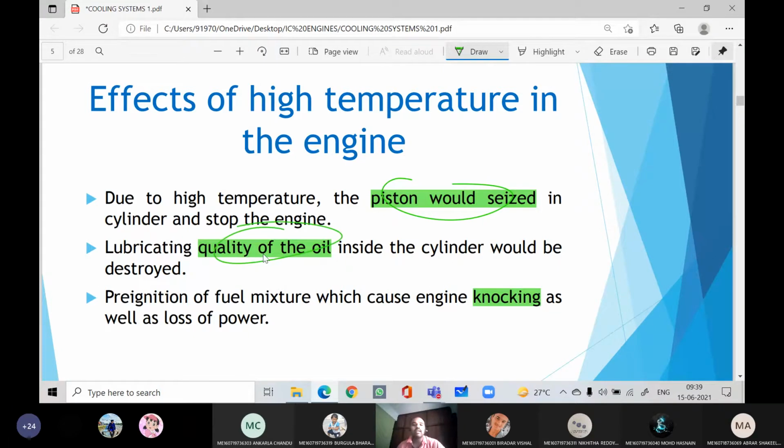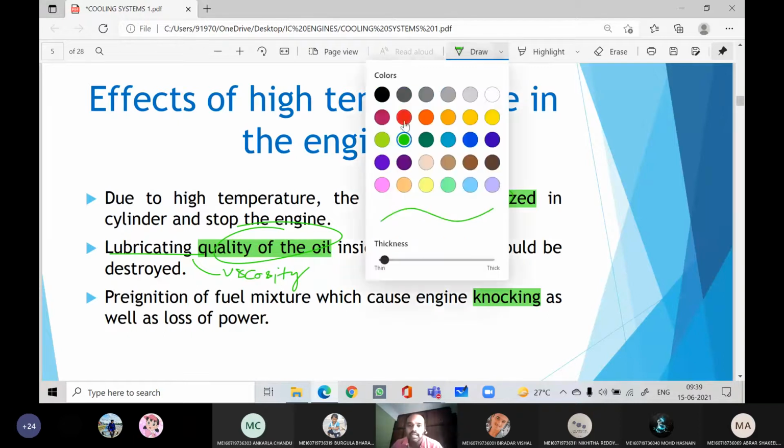The lubricating oil will be corrupted, which means it can burn or lose its properties. What properties should the lubricating oil have? It should have high viscosity. The viscosity property is going to be affected if the temperature inside the engine cylinder is high.